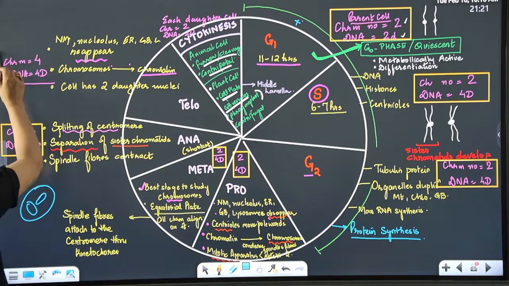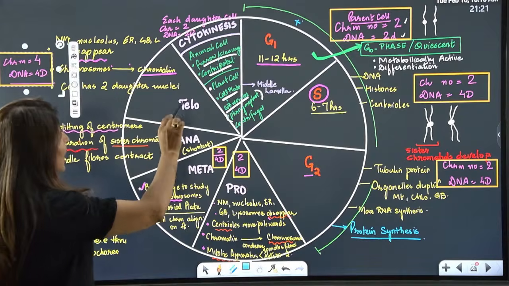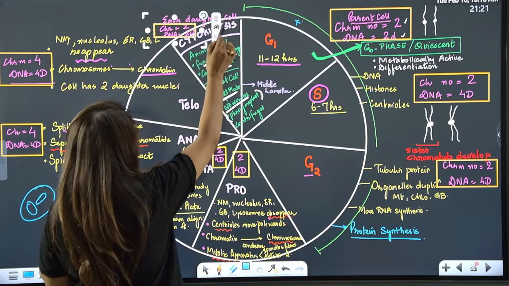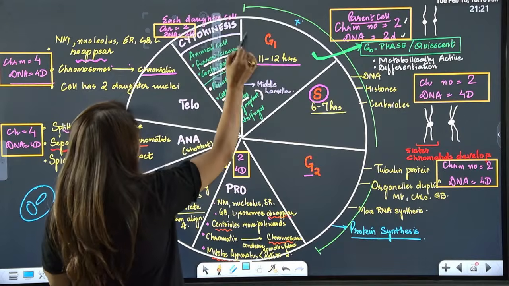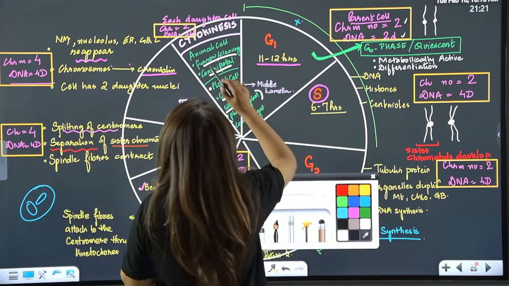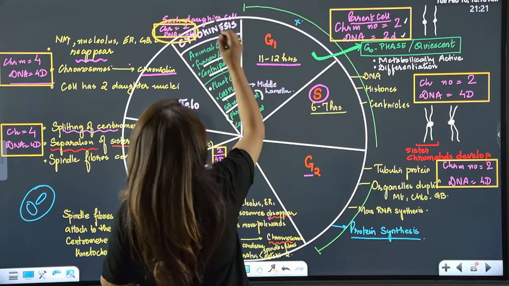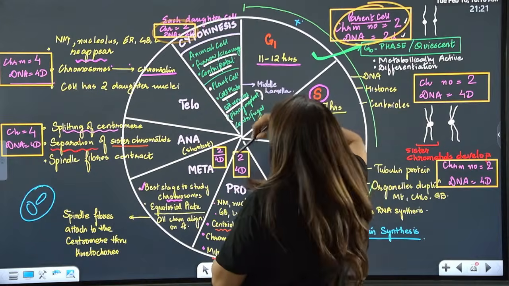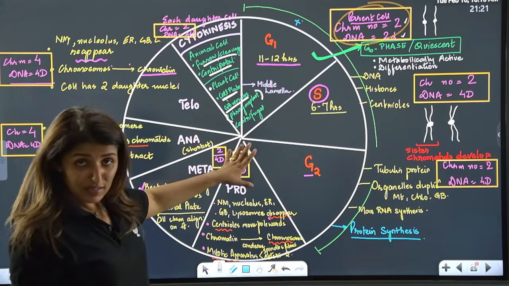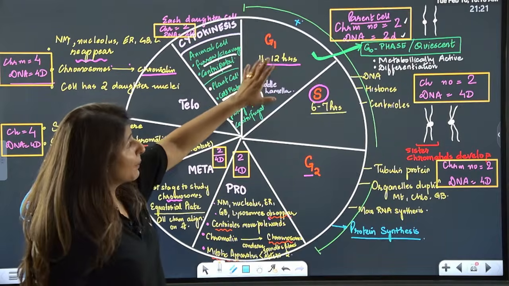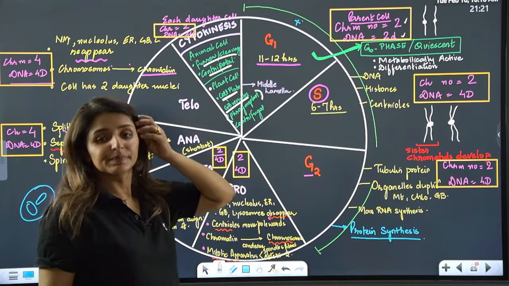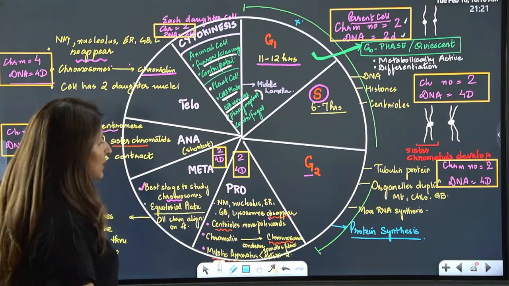And now the same remains in telophase, and then after cytokinesis, the chromosome number and DNA content in each daughter cell, guys, is restored, and this is exactly the same. See here, it is exactly the same. This and this, it is exactly the same. So that is why, guys, this is a case of mitosis where the number remains the same, equational division. Please tell me these points are clear to all.